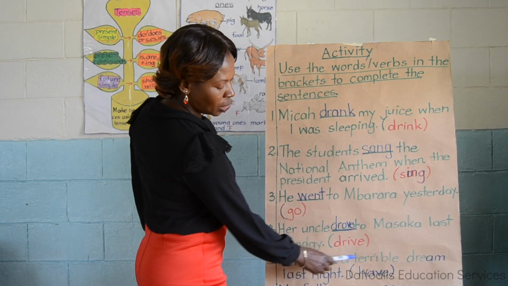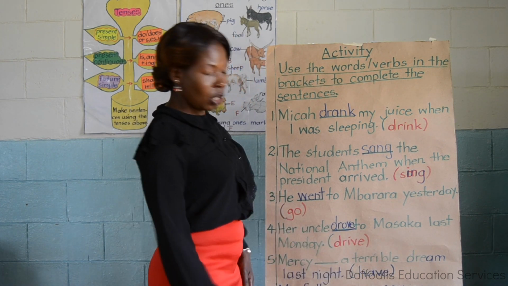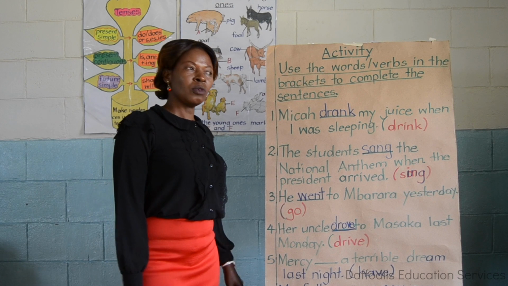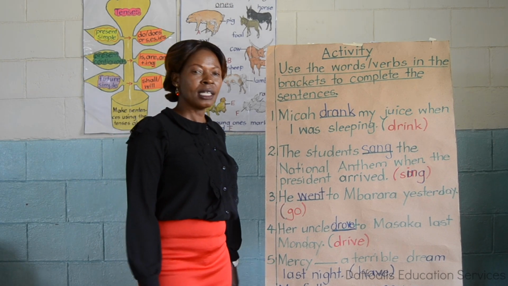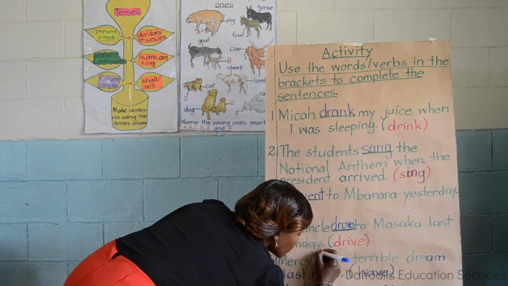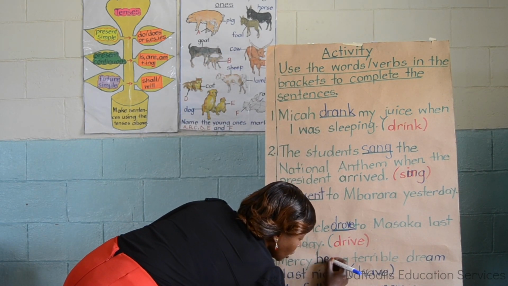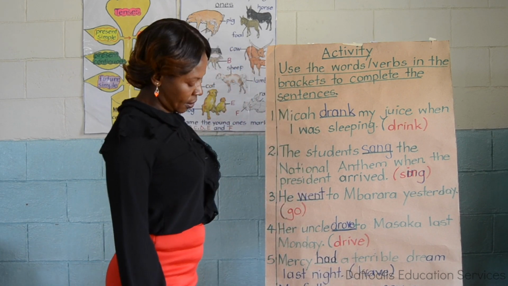Number 5. Mercy had a terrible dream last night. Have. We looked at the past tense of have, and we said the past tense of have is had. Had. H-A-D. And the verb is had.